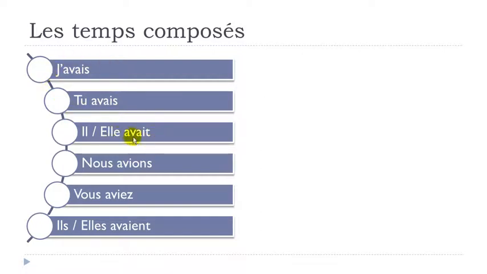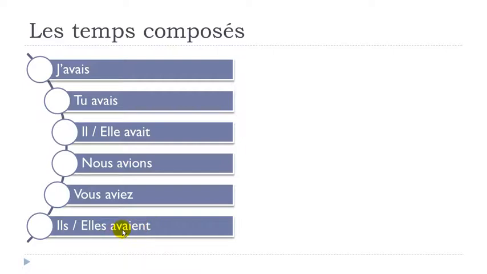So exactly the same phonetic thing here, it's avait. Nous avions, final S not pronounced, and then little liaison. Nous avions. Vous aviez, EZ at the end, avez, and then liaison. Vous aviez. Ils avaient, so look here, E-N-T, you write them, you don't pronounce them.